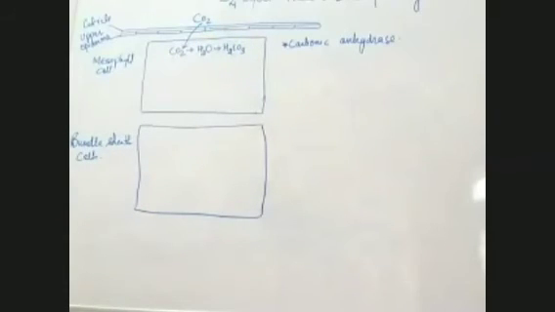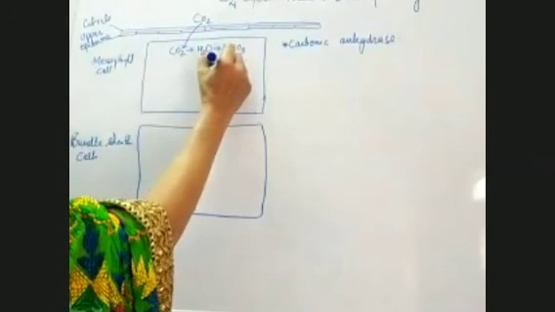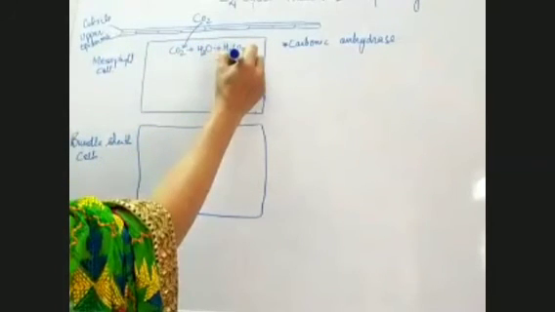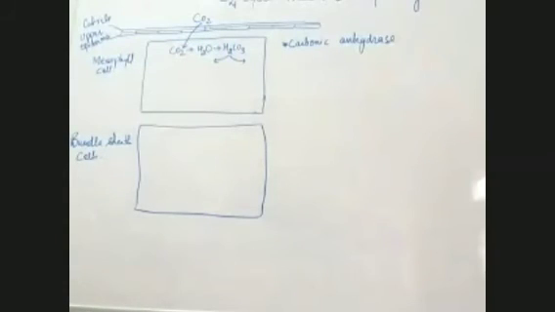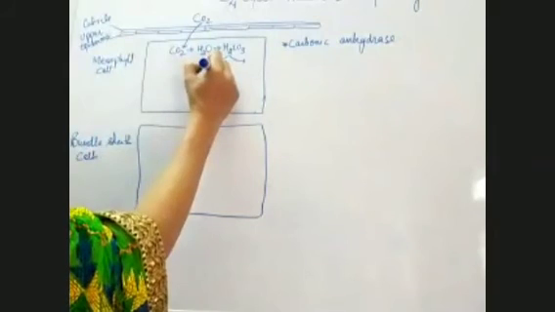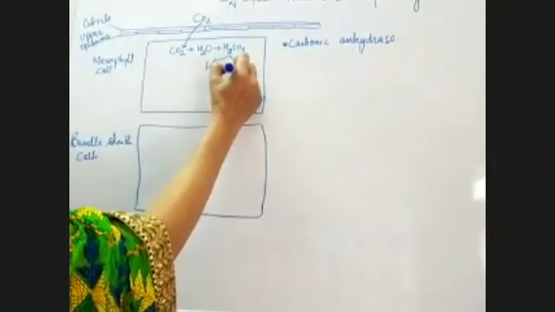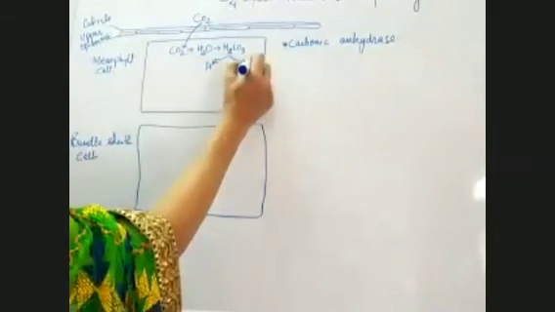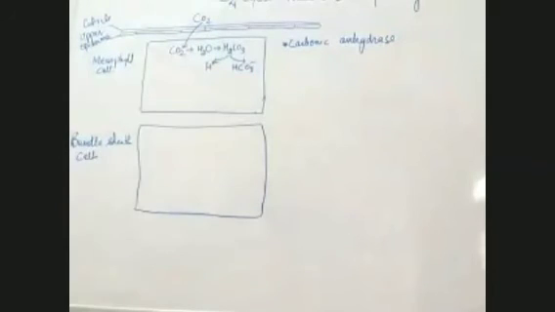This H2CO3 undergoes dissociation. That means it breaks down, and after breaking, it forms H plus and HCO3. This reaction takes place in the presence of carbonic anhydrase. Now what happens?